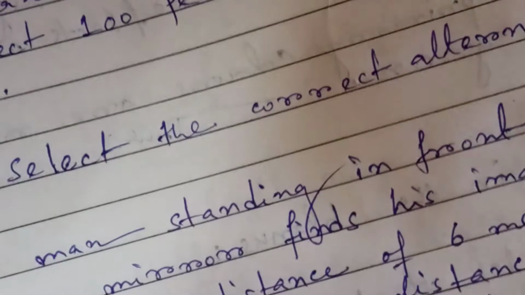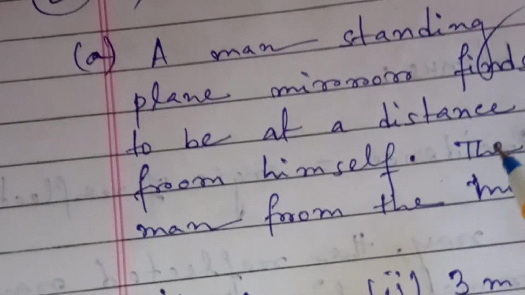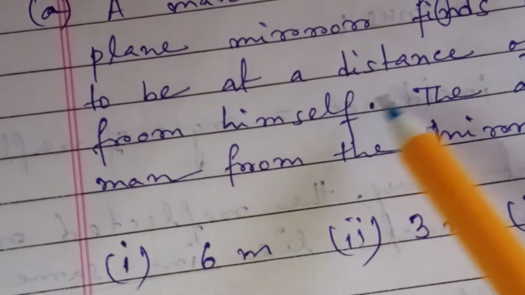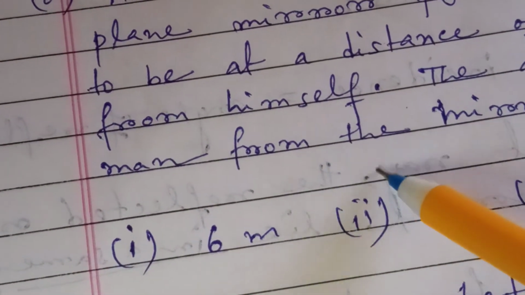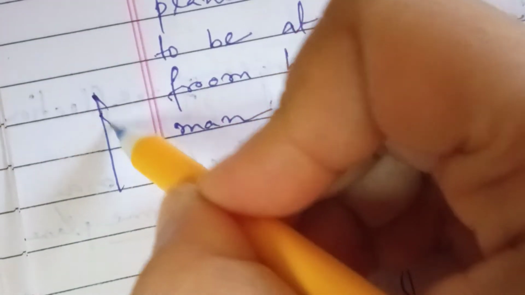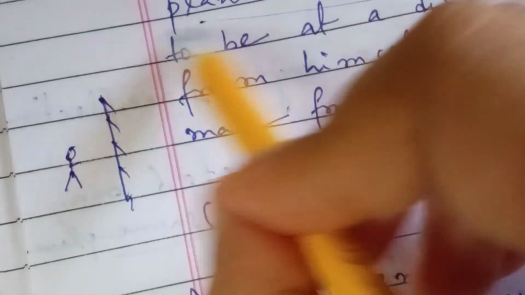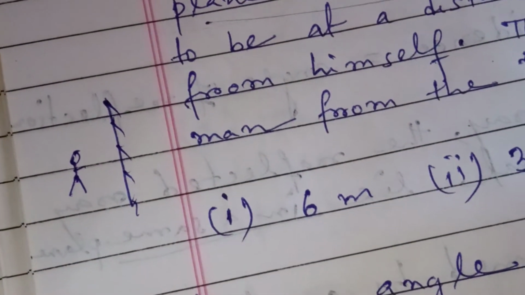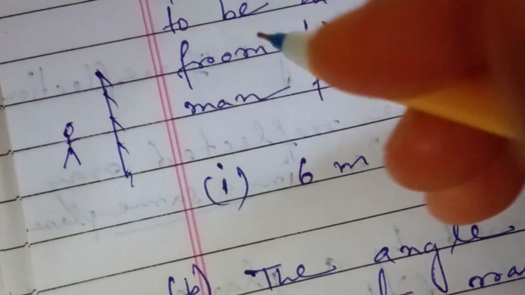Okay, so now the next question is, select the correct alternative. The first question is, a man standing in front of a plane mirror finds his image to be at a distance of 6 meters from himself. The distance of the man from the mirror is, so you see, if you consider this is a mirror and you are standing here, the same type of image will form, but that is behind the mirror.